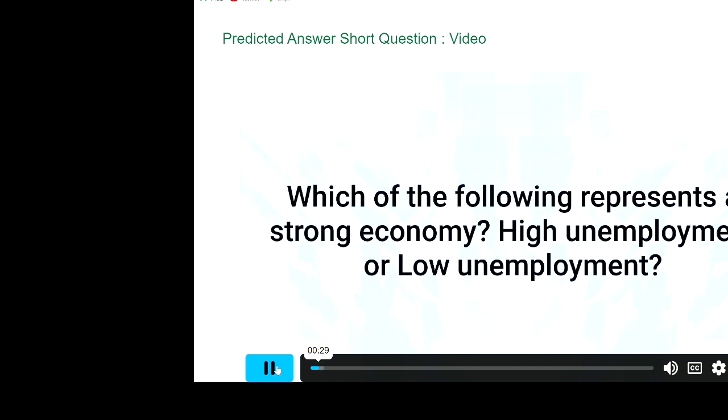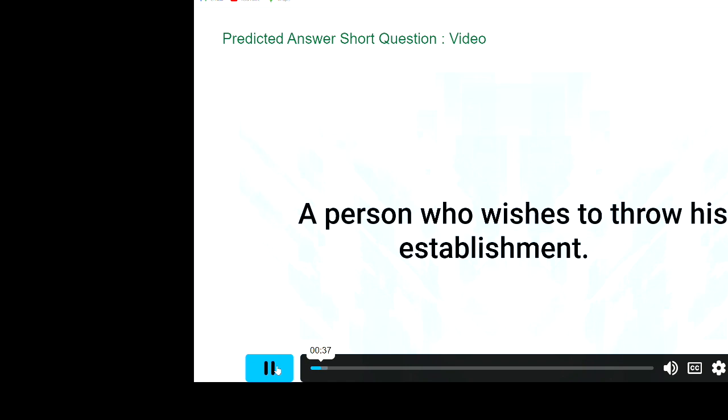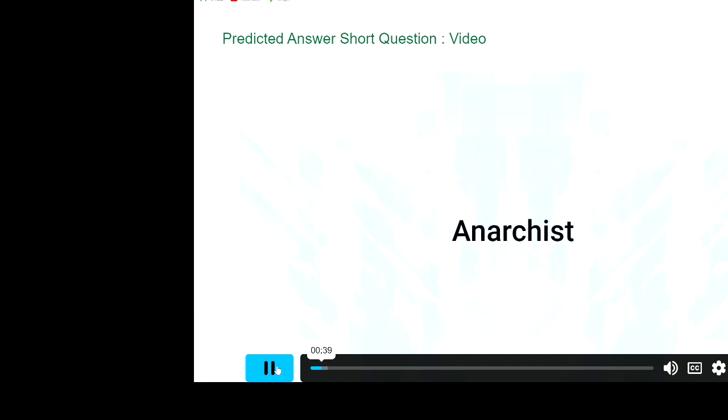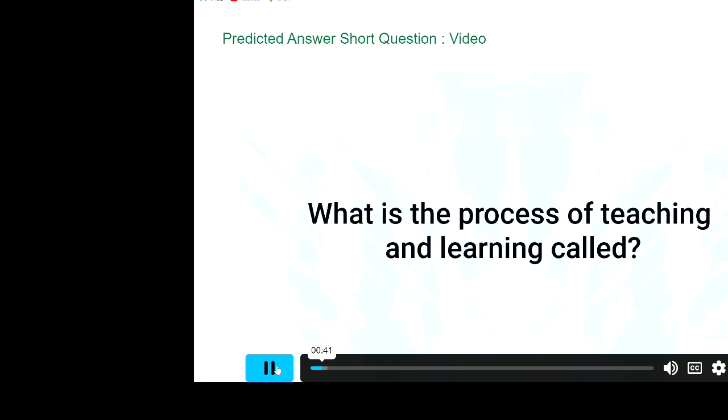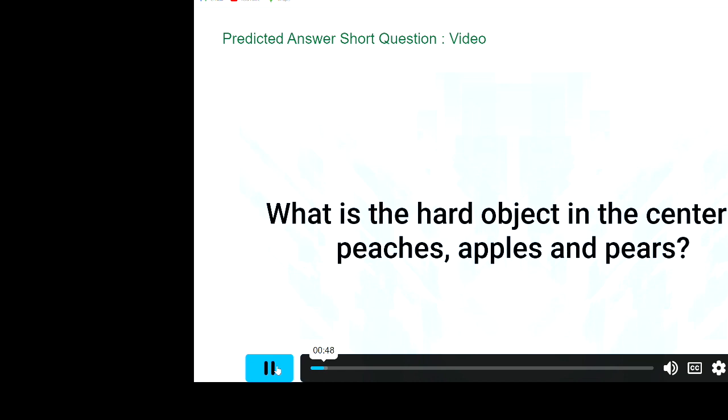What is the term for the political line that separates two nations? Border. Which of the following represents a strong economy? High employment or low unemployment? Low unemployment. A person who wishes to throw his establishment. Anarchist. What is the process of teaching and learning called? Education.